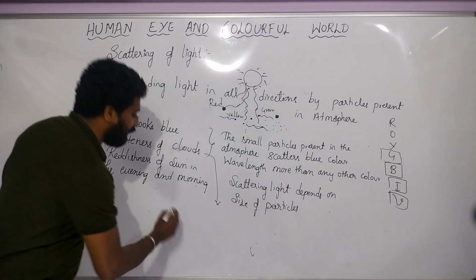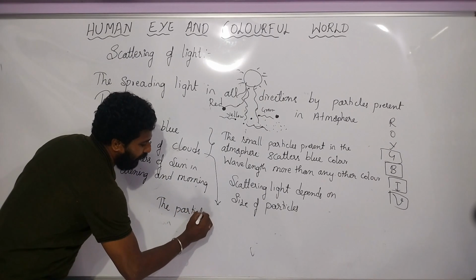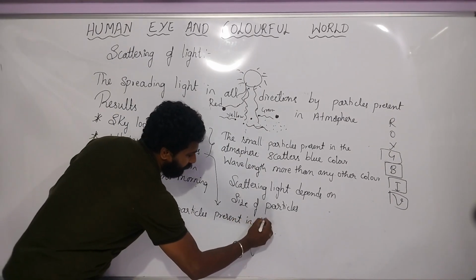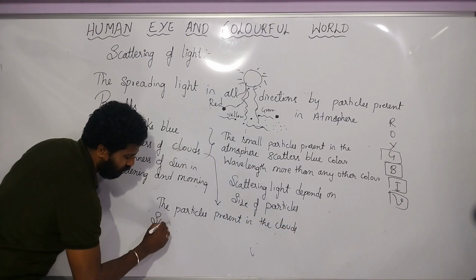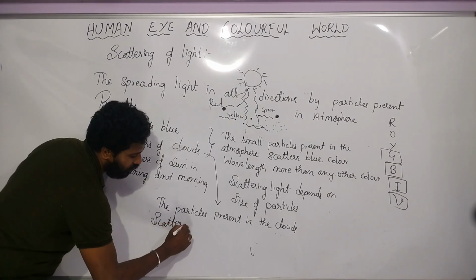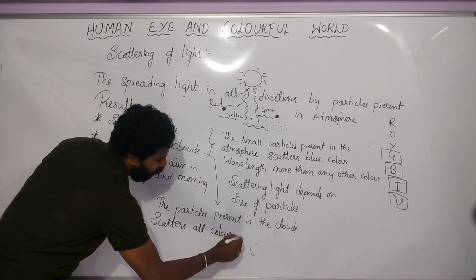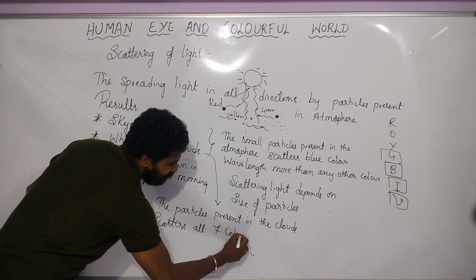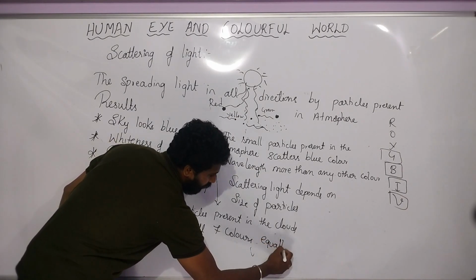The particles present in the cloud scatter all colors, all seven colors, equally.